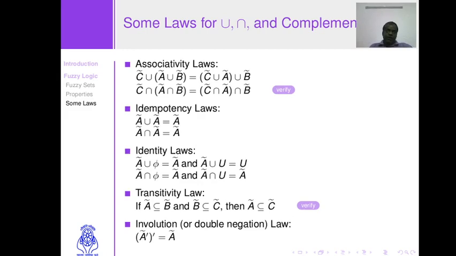Now take the complement one more time. Now you have to subtract 0.7 from 1. As a result we get 0.3. So that is the original value of the membership function. So double negation or involution provides you the same fuzzy set.